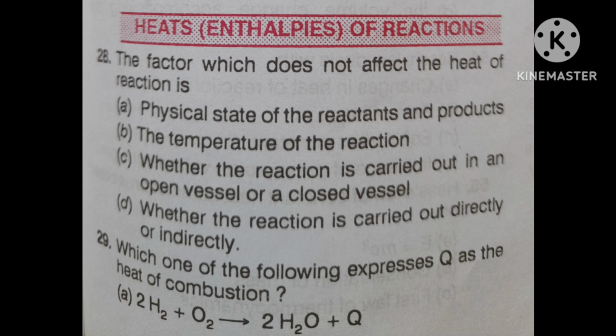Now, next question I am telling you. Hess law of constant heat summation is based on: first option, E is equal to mc square; second, conservation of mass; third, first law of thermodynamics; fourth, none of the above.